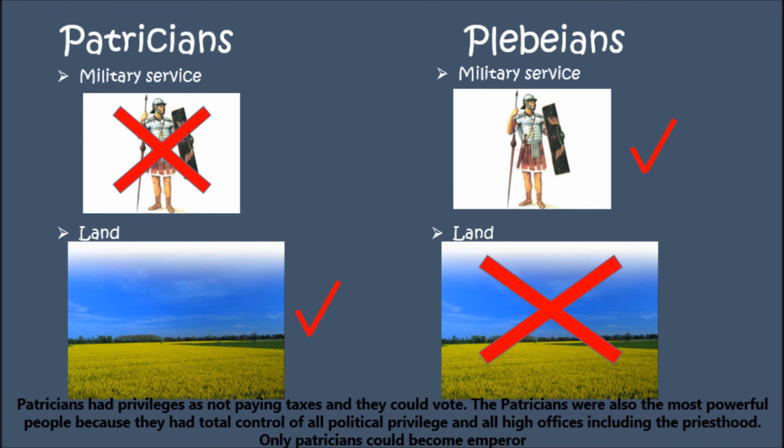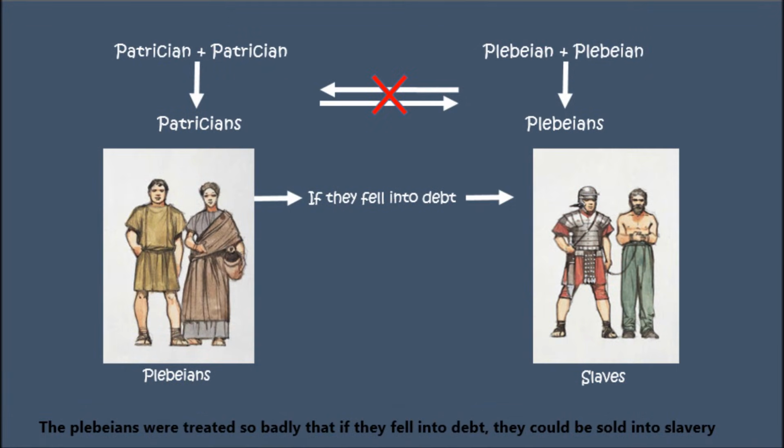The patricians were also the most powerful people because they had total control of all political privilege and all high offices, including the priesthood. Only patricians could become emperor. The plebeians were treated so badly that if they fell into debt, they could be sold into slavery.